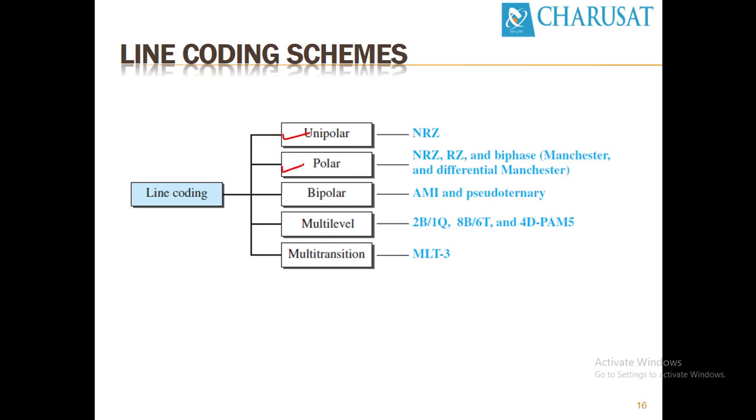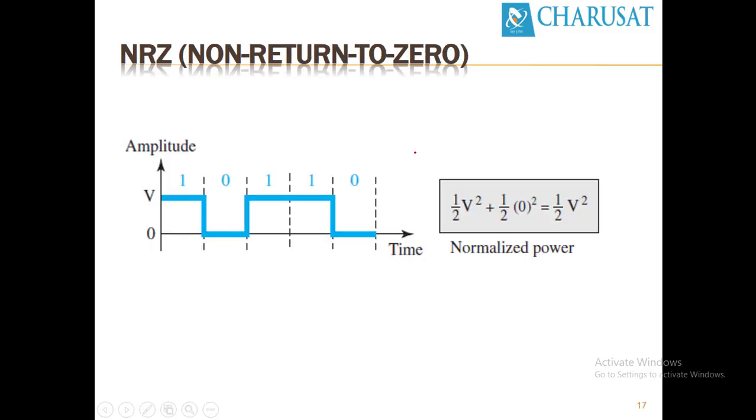Let's look at them one by one, starting with unipolar NRZ. There are 2 flavors of NRZ: unipolar NRZ and polar NRZ. This is a very simple example of digital signals, where V volts represents 1 and 0 volts represents 0.